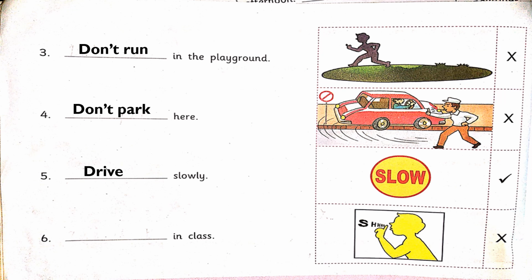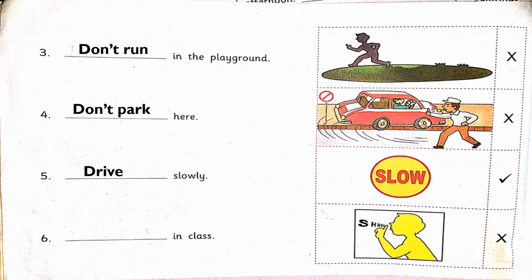The last sentence, dash in class. The picture near it shows a person instructing to be silent. The left out verb in the given box is shout. So we will use this verb to complete our sentence.